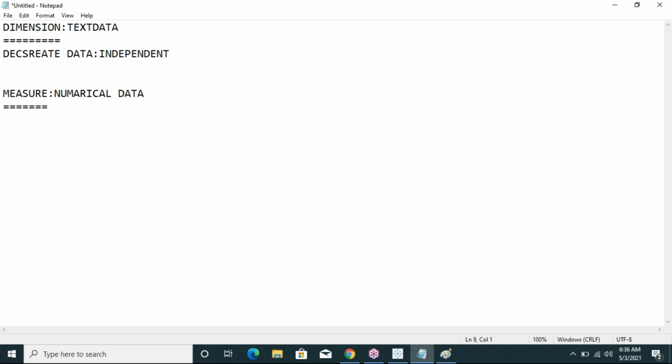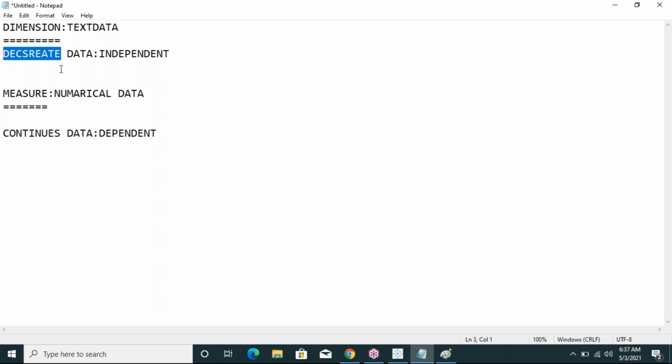A measure is continuous data. Continuous data means dependent. Every time, a measure is dependent on some other value, that's why it is called continuous data.